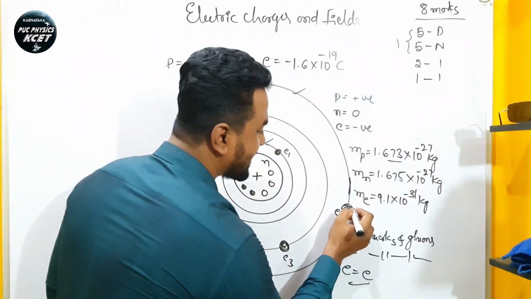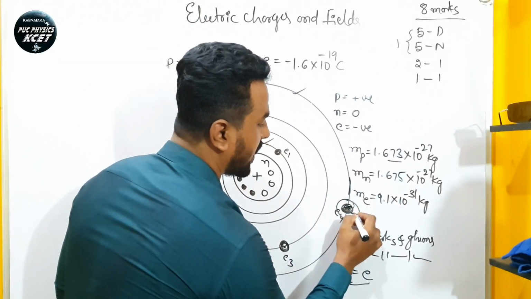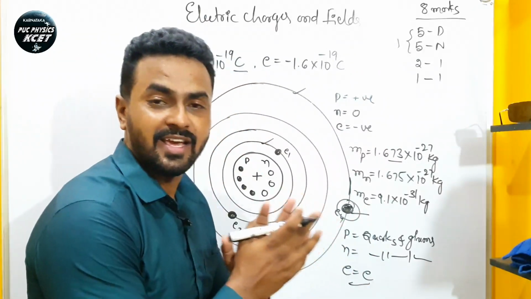So these are electrons which are detached by giving some energy.